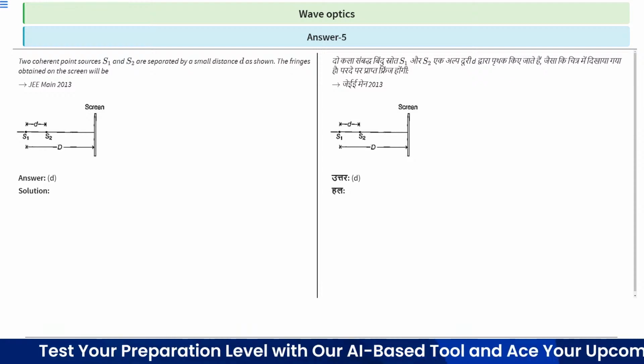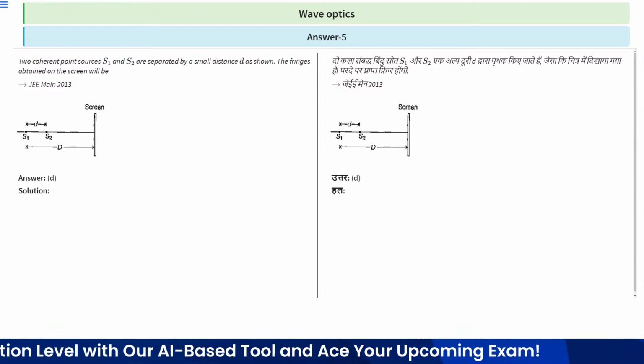So, two coherent point sources S1 and S2 are separated by a small distance d.